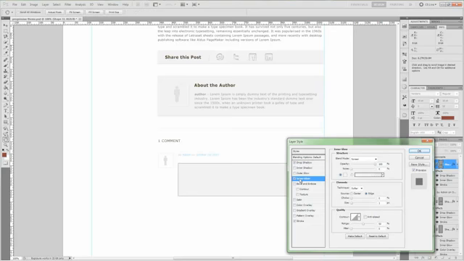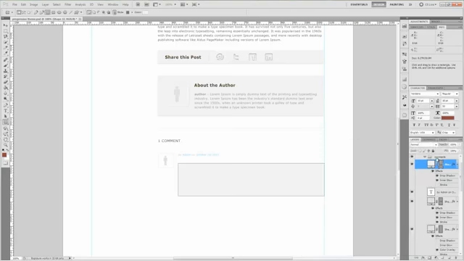Now let's go ahead and set up the inner glow. The inner glow is going to pretty much all be the same, except for the choke is going to be 100%. And that's it. Go ahead and take out the stroke, press OK, and you're done with the background there. Alright, now we have a nice background.